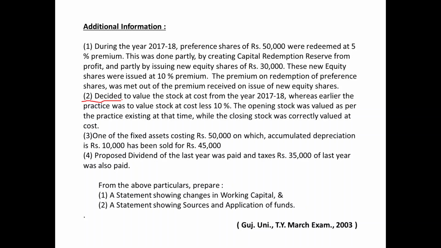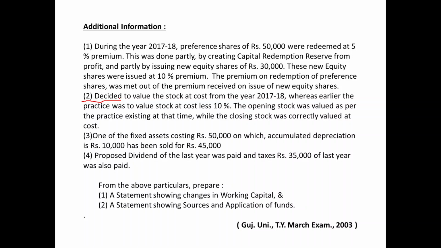Whereas earlier the practice was to value stock at cost less 10%. So earlier means last year. The opening stock was valued as per the practice existing at that time, while the closing stock was correctly valued at cost. So closing stock means current year's stock has been valued at cost, while the opening stock means closing stock of last year 2016-17.